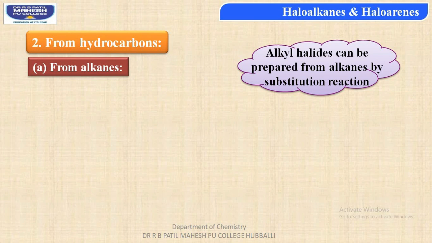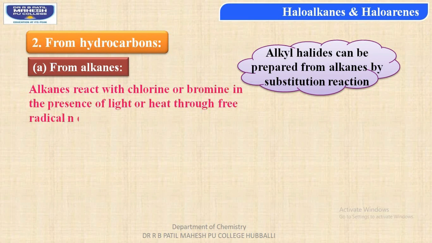In this case, alkanes react with chlorine or bromine in the presence of light, that is a photochemical reaction, or else heat, that is a thermal reaction, through a free radical mechanism, and result in the formation of alkyl halides.